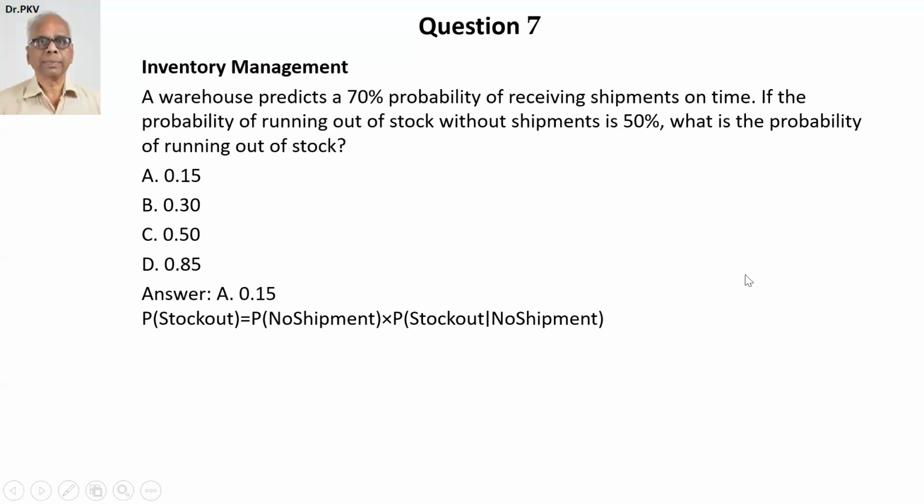So let's substitute. Probability of no shipment is 30%. Probability of stock out is therefore 0.3 into 0.5, because probability of stock out given no shipment is 50%. So 0.3 into 0.5, which is equal to 0.15. Therefore, choice A, 0.15 is the correct answer. Question 8.